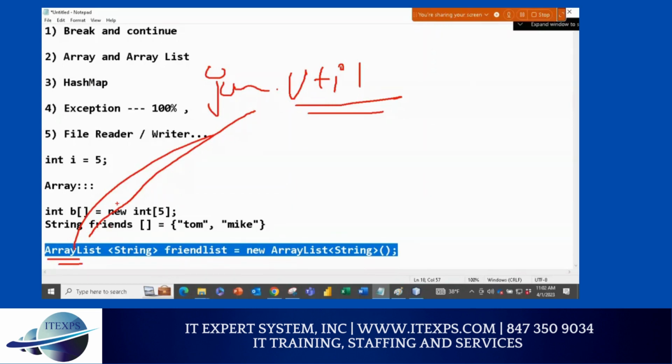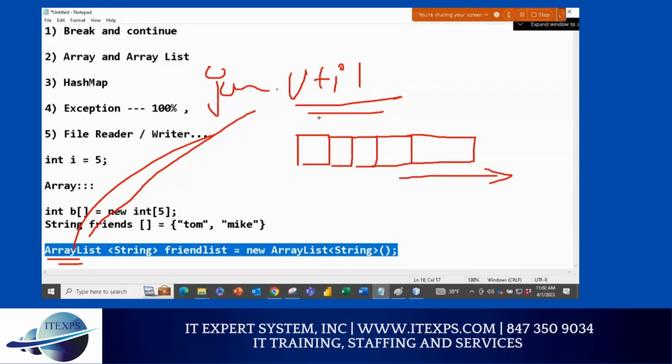So ArrayList is nothing but a list. You can keep adding items in a list. Please pay attention. You keep items in a list just like an array. It is like a list, and every item is 0, 1, 2, 3, 4, like that. You keep adding and you have infinite opportunity. List means you keep adding. So for example, I have books. Then how many books do I have? Java, Oracle, like that. Makes sense or no? So ArrayList is very similar to an array. You keep adding, but ArrayList allows objects, and ArrayList is infinite. So most people use ArrayList.